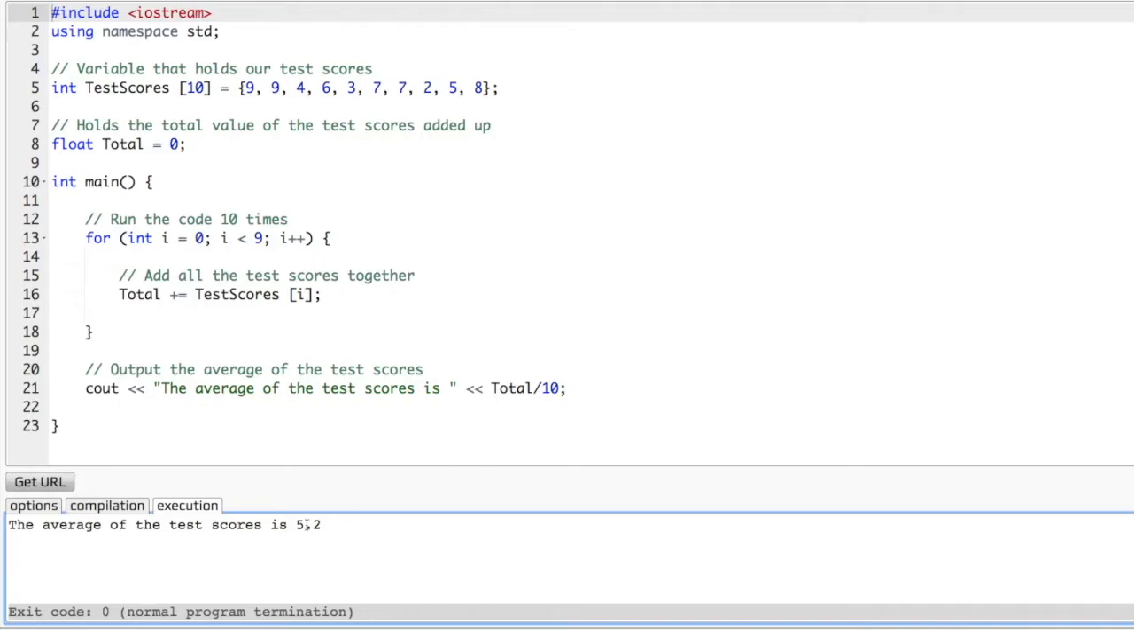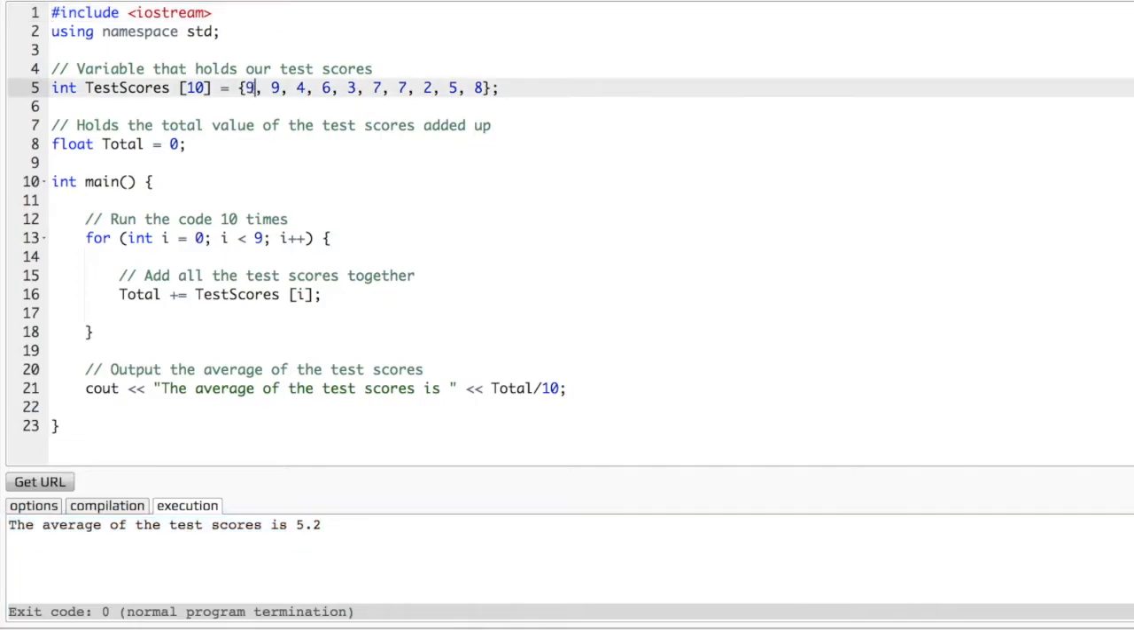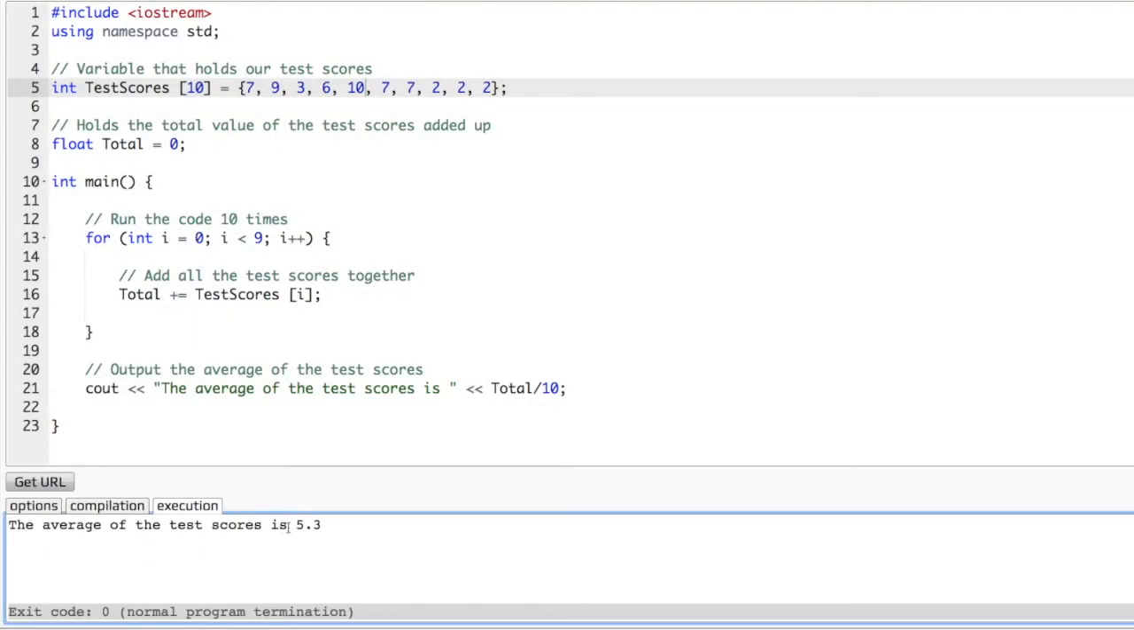As you can see, it gave us a more precise answer, which is good, right? So the best part about this code is all we have to do is just change the items in our array. We don't have to do anything fancy. We can do, for example, 2, 2, 10 even. Let's write a 10. Let's run it. Now it's a 5.3.